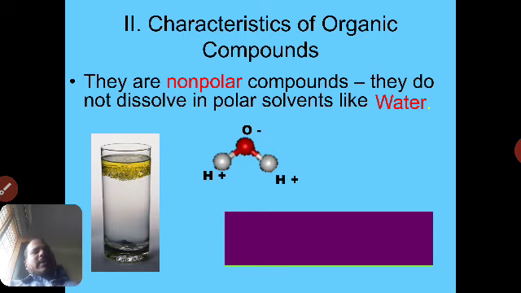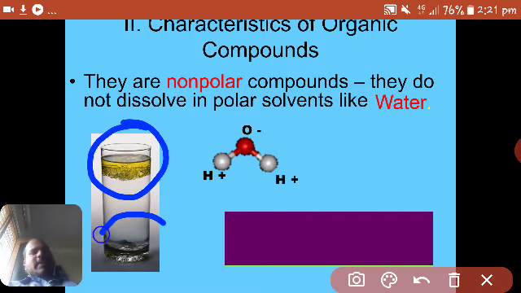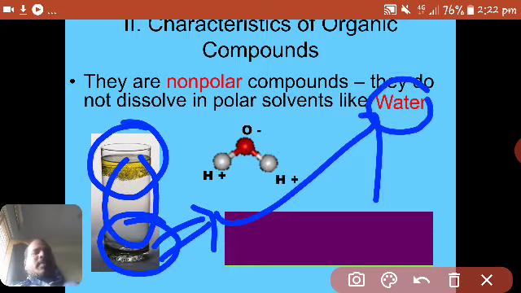From this we can conclude, as a rule of thumb, you should keep in mind that likes dissolve likes. Polar compounds dissolve in polar solvents, and non-polar compounds dissolve in non-polar solvents.